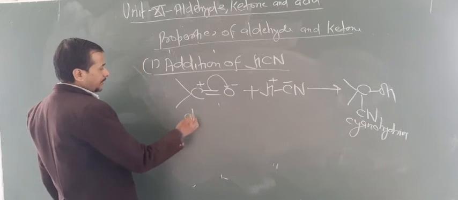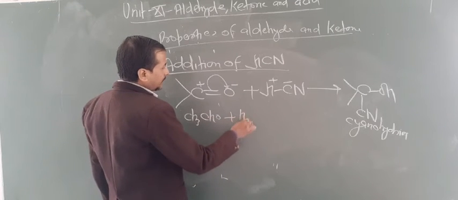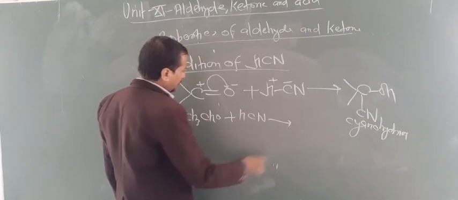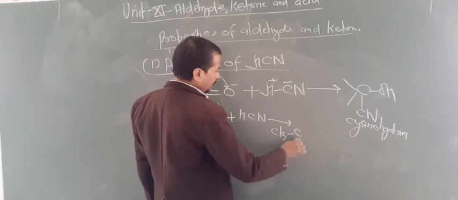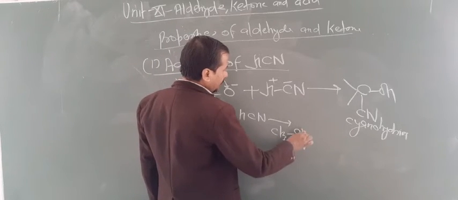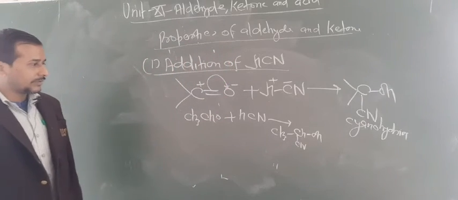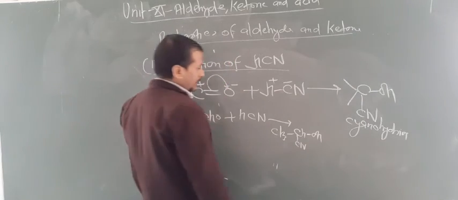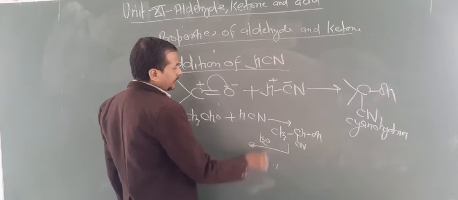Now take one example, CH3CHO. When this reacts with HCN, it will produce CH3CH(OH)CN. So this is also a type of cyanohydrin. Now one question may be asked: upon hydrolysis what happens here?